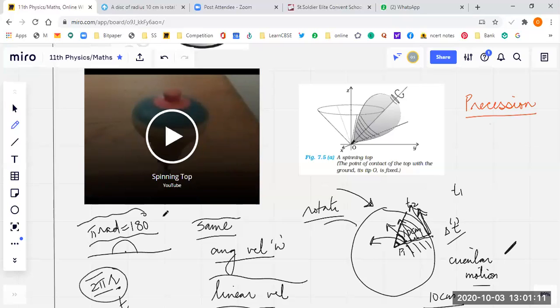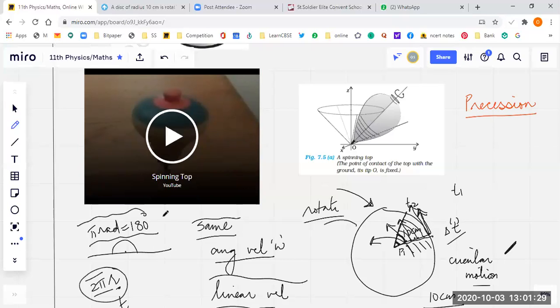This is movement of the axis of the top around the vertical. Movement of the axis, not movement of the top. The top is rotating about a different axis every second.